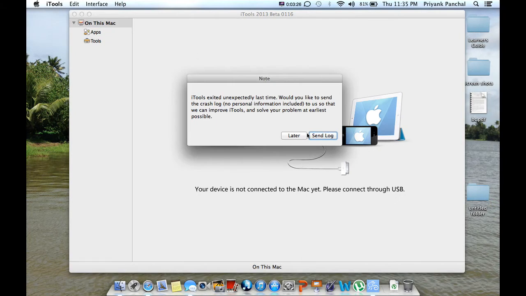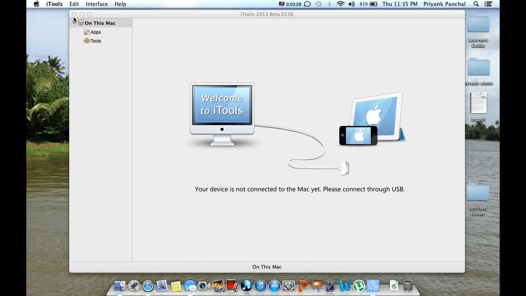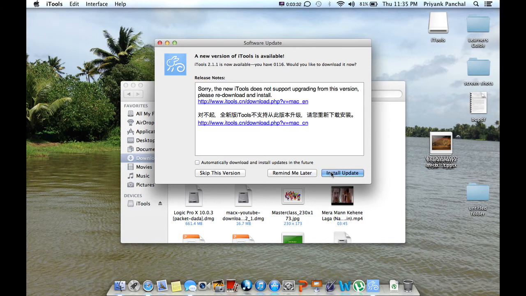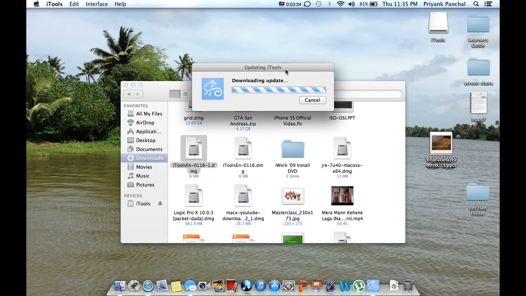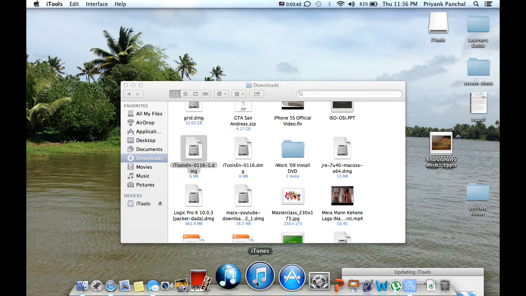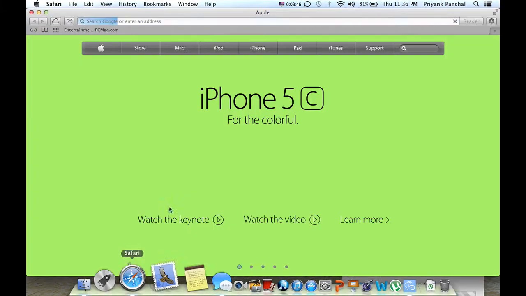All the apps can be installed the same way. If you don't find it on the App Store, if you don't find the application in the App Store, and if you find it paid, you can even go and search on the torrents. Like I'll show you something on that also.